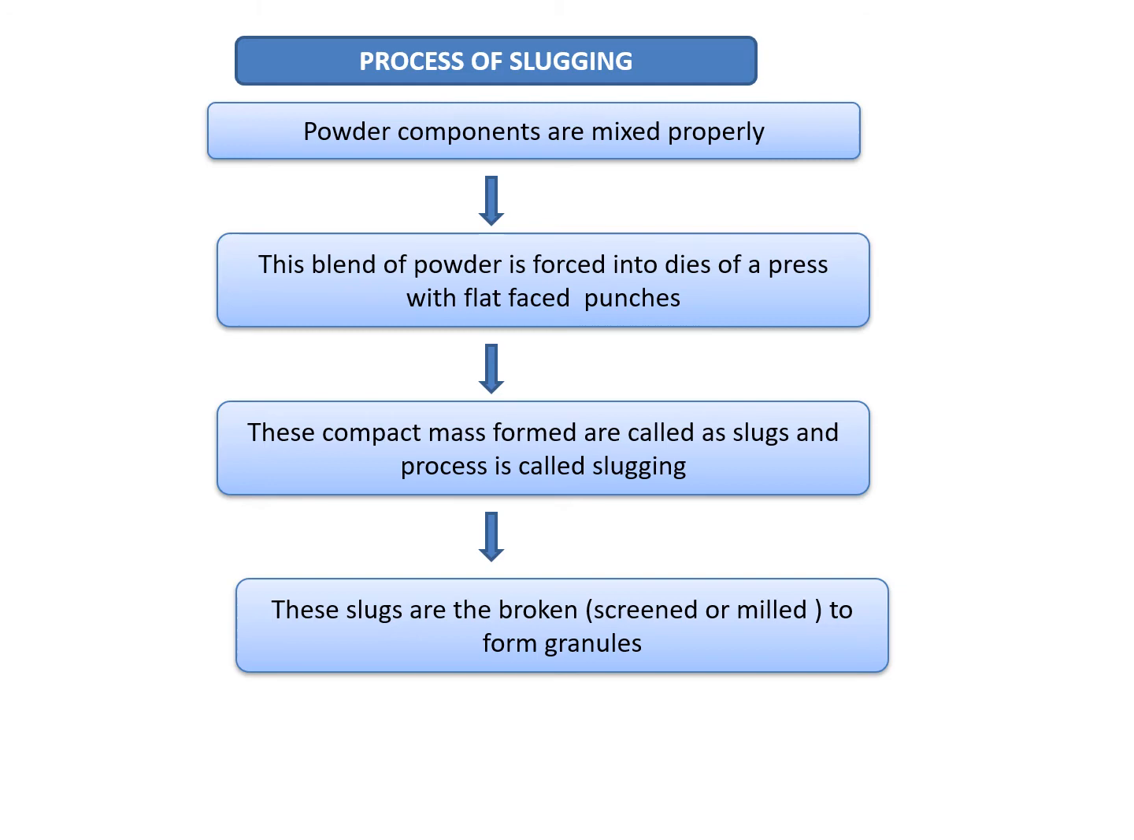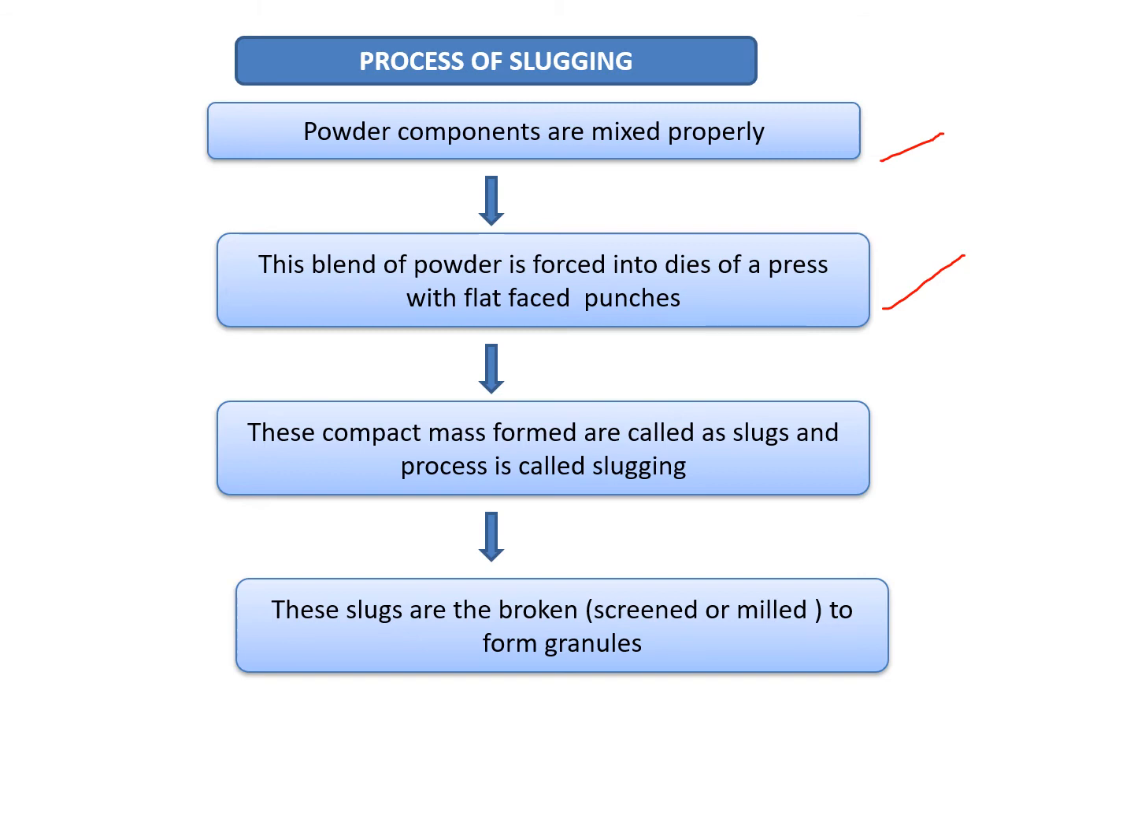Now the process of slugging in the form of a flow chart. First, the powder components are mixed properly. Then this blend of powder is forced into the dies of a press with flat punches. So we are mixing the powder components and forcing this powder into the dies of a tablet press, or a tablet punching machine, which has flat faced punches. So do not get confused. This is a process of granulation. Final compression is done after preparing the granules.